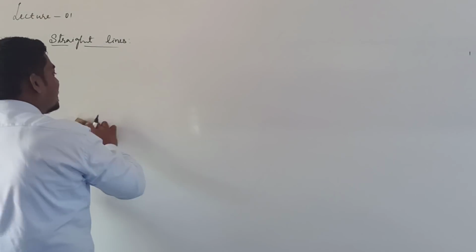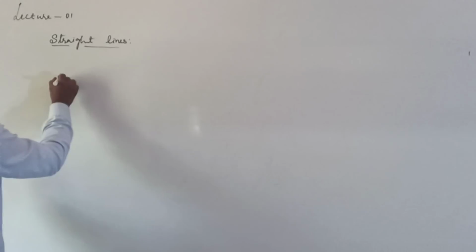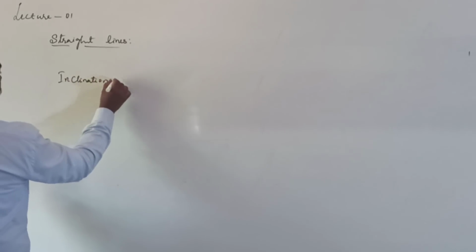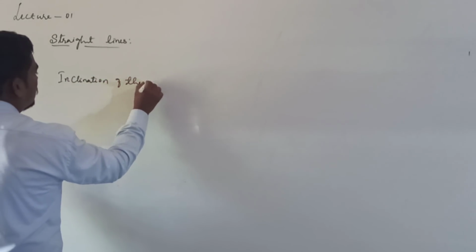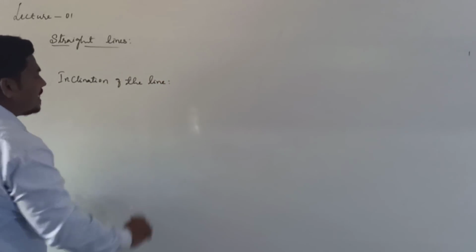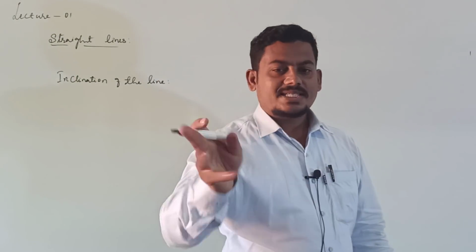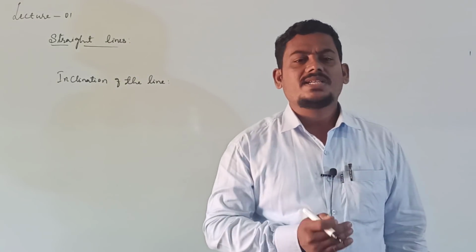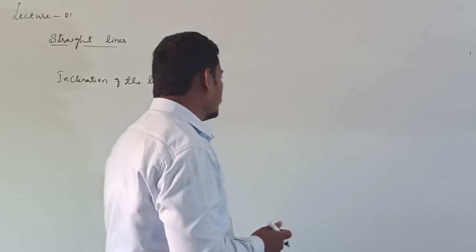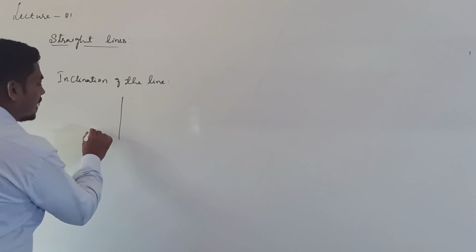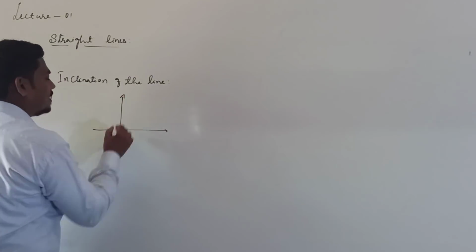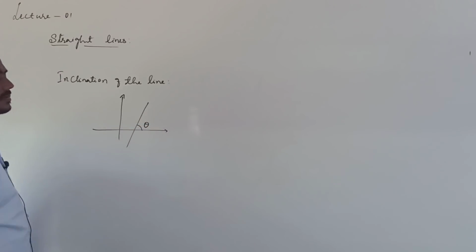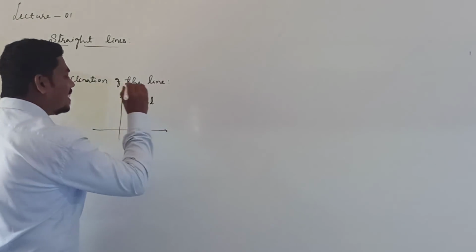Very first point is inclination of the line. Inclination of the line. Here line means straight line only. What is inclination of the line, or what is definition of inclination of the line? It is 2D plane, right? This is some theta. This is known as inclination of the line L.